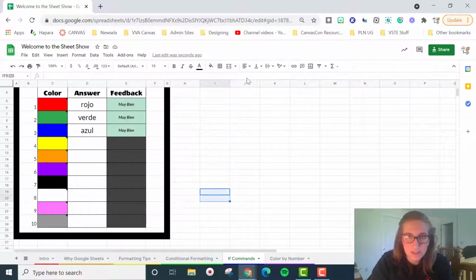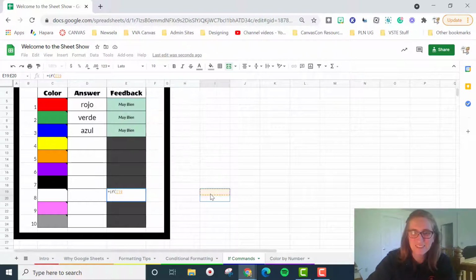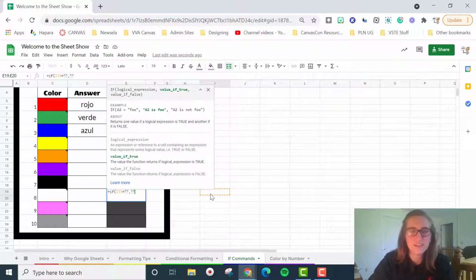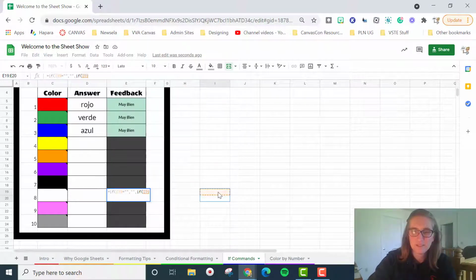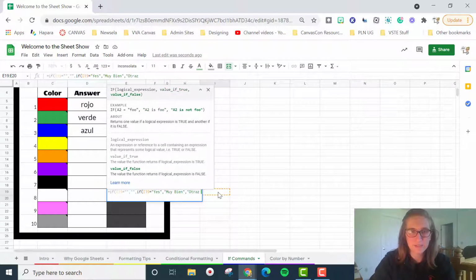Let me merge these cells together. Okay, coming back. So we have if this cell is blank, we still want it to be blank. But if this cell says yes, we know the answer is correct. We want it to say muy bien. If not, we want it to say otra vez.